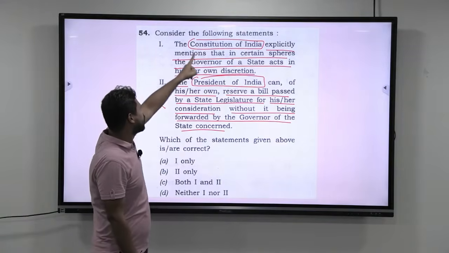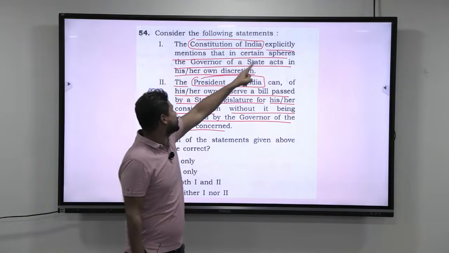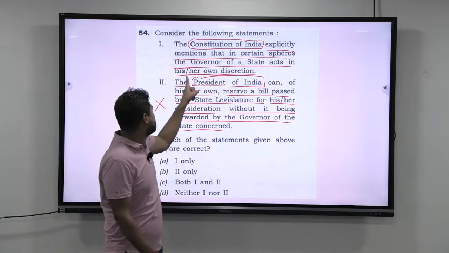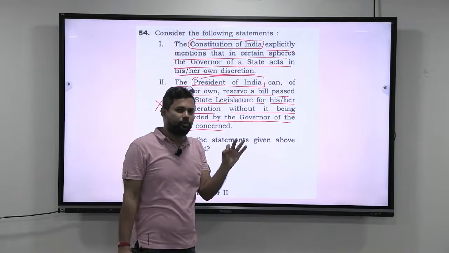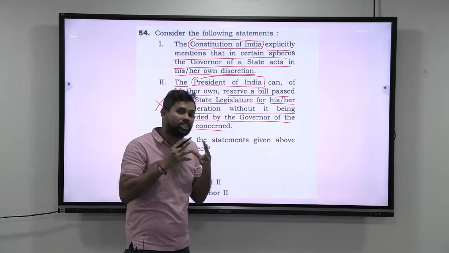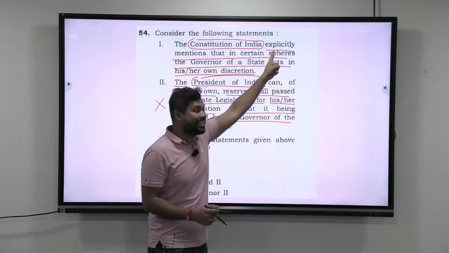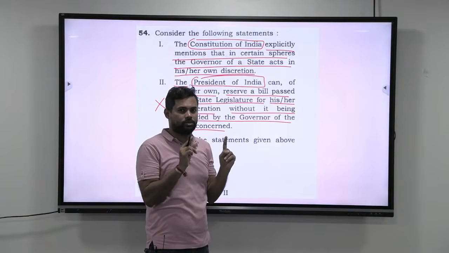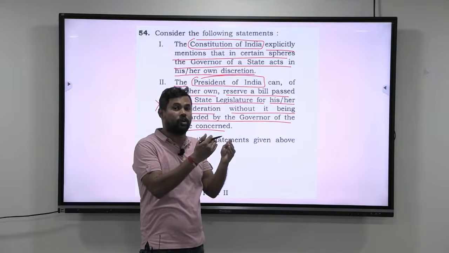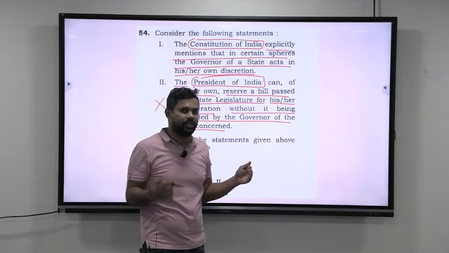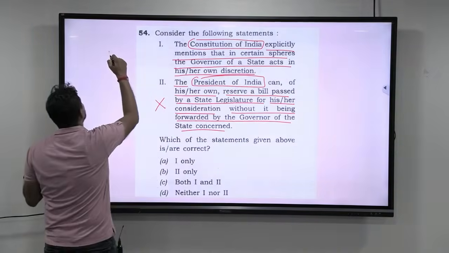Now look at this. The Constitution of India explicitly mentions that in certain spheres the governor of the state acts in his or her own discretion. Now anyone who has studied polity knows that the governor has certain discretionary functions. Now those functions, are they explicitly mentioned or not? This is where the doubt comes. People who have just studied some book will always have doubts because they have not studied the parts of the constitution properly. That is why take the bare constitution.